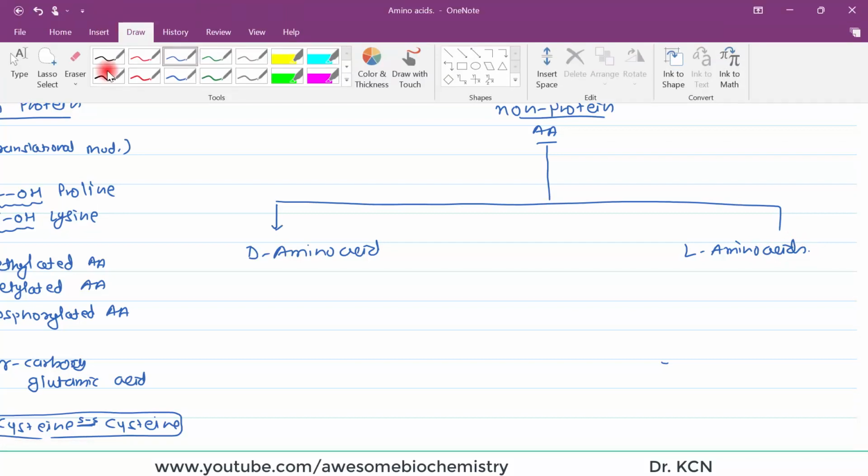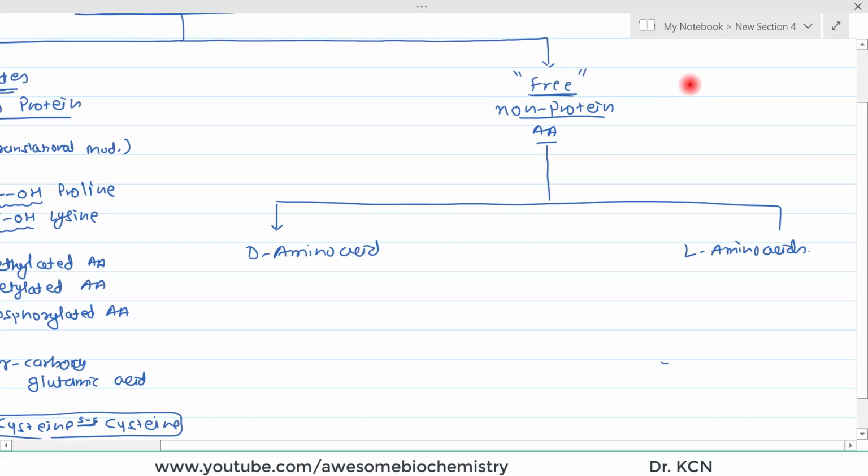But as a side note, remember, standard amino acids are those amino acids which appear in the protein during the process of translation, and all these amino acids are the L type. It's basically L alpha amino acids. All standard amino acids are the L alpha forms of amino acids, but not all L alpha forms of amino acids are standard ones. Some of the L amino acids can fall under non-standard amino acids.